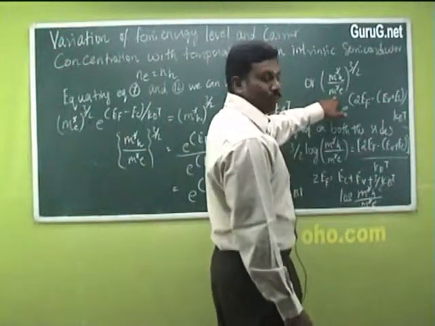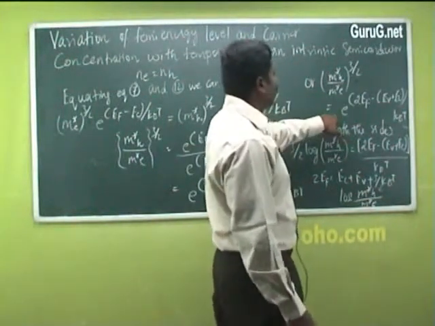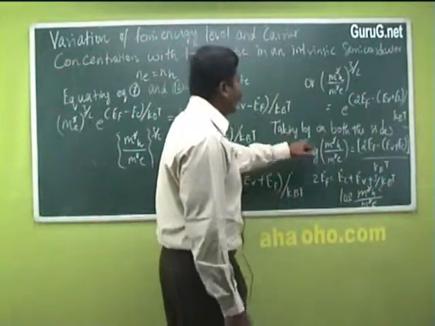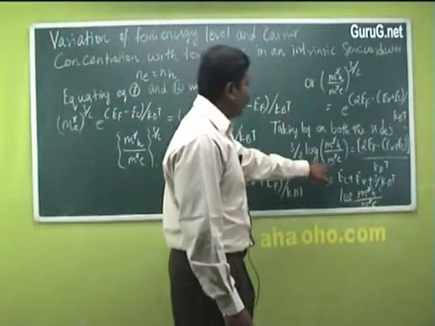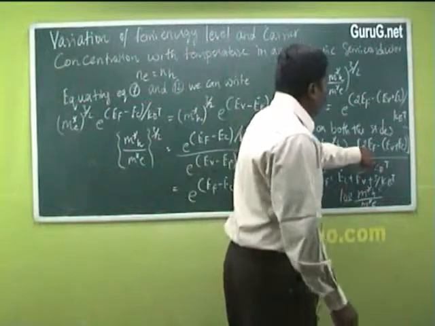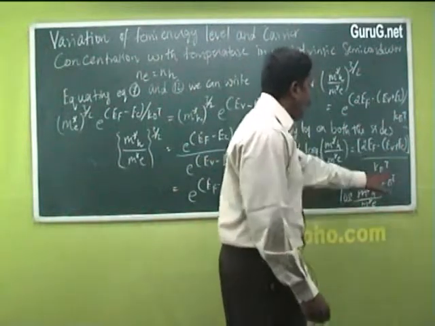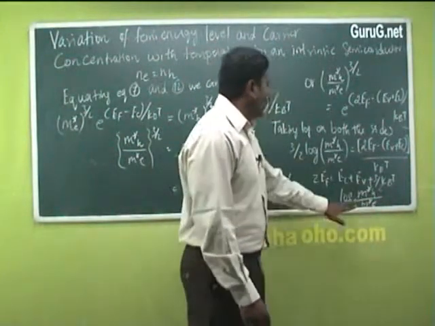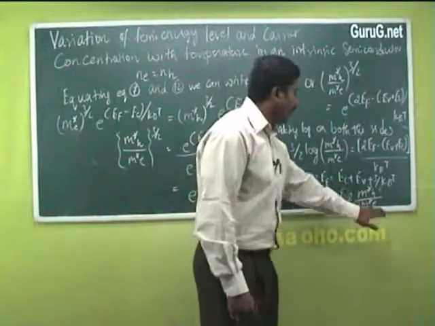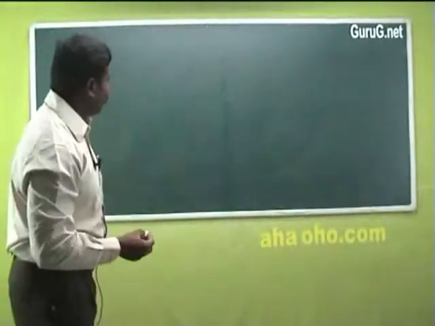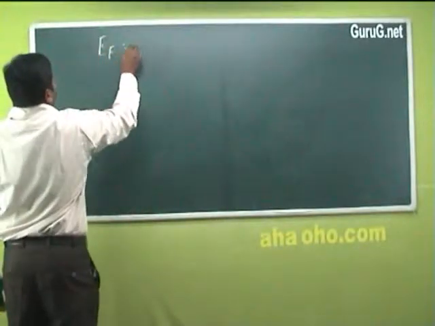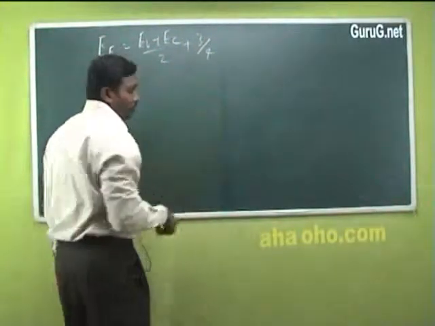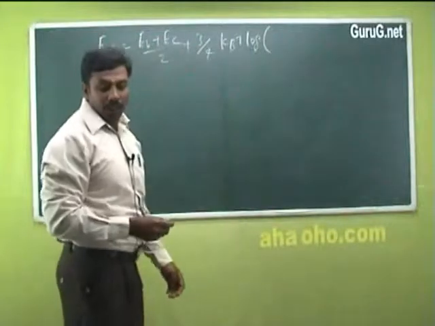Or (m*_h/m*_e)^(3/2) is equal to e^((2EF - EV - EC)/kBT). So taking log on both the sides, 3/2 log(m*_h/m*_e) is equal to (2EF - EV - EC)/kBT. Therefore 2EF is equal to EC + EV + 3kBT log(m*_h/m*_e). So therefore the Fermi energy level EF is equal to (EV + EC)/2 plus 3/4 kBT log(m*_h/m*_e).